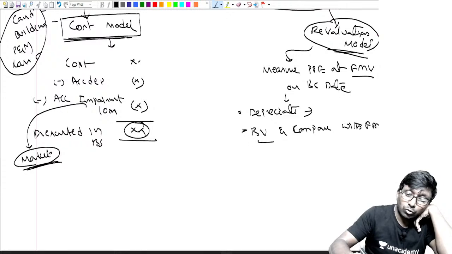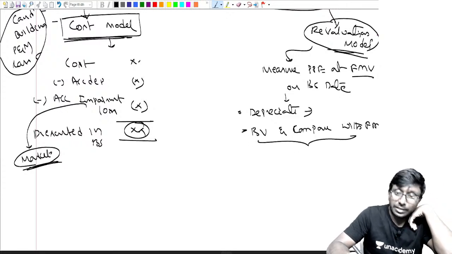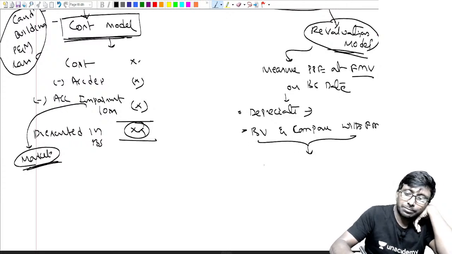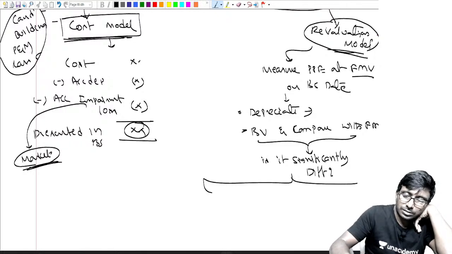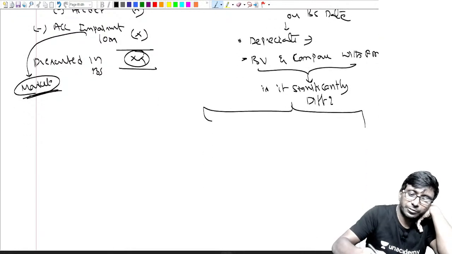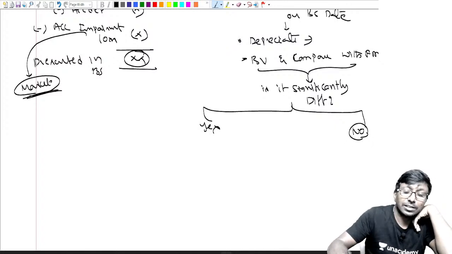Now in this comparison, my dear friend, is it significant? Is it a big difference? Is it significantly different? That is the question you should ask. If no, hardly, there is only a small difference, then don't revalue.